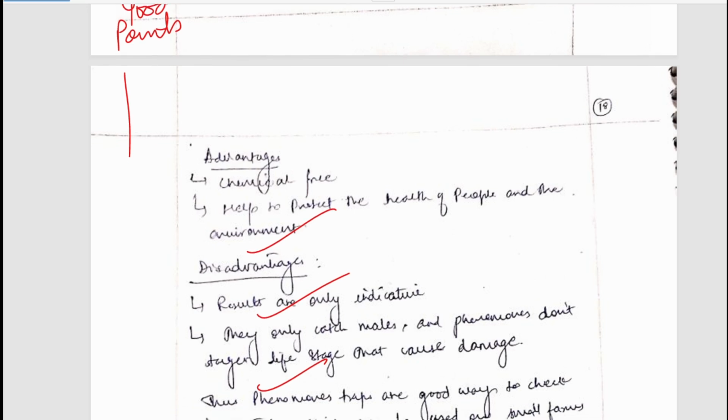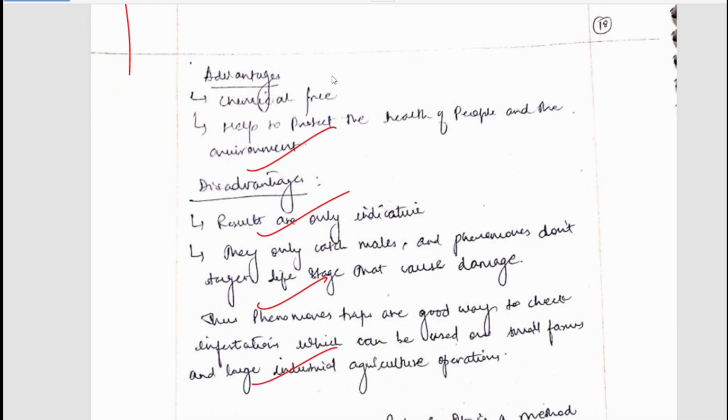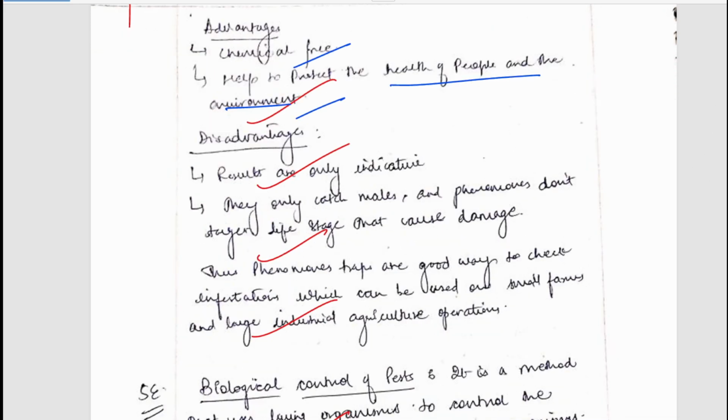Benefits, advantages have been mentioned, such as chemical free. There is no use of chemicals here that much. Okay, protect the health of people and the environment. The good advantages, disadvantages have been mentioned. The well written answer. Now let's move to the next question.